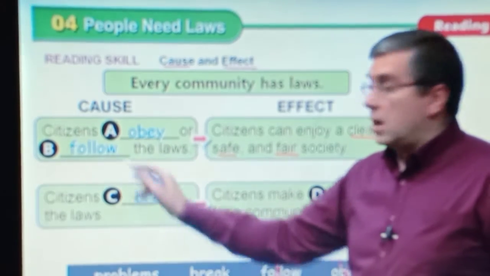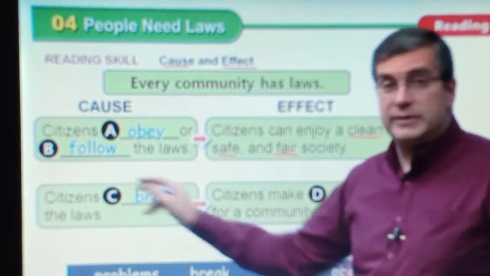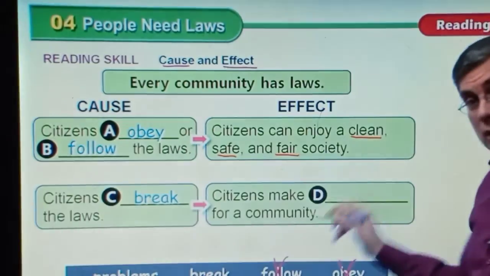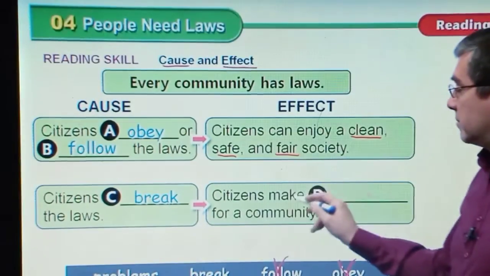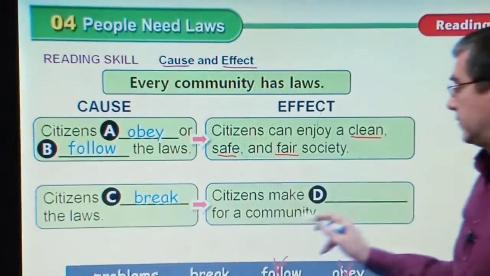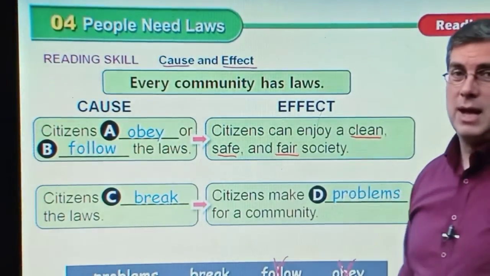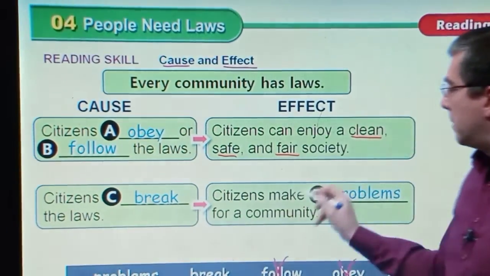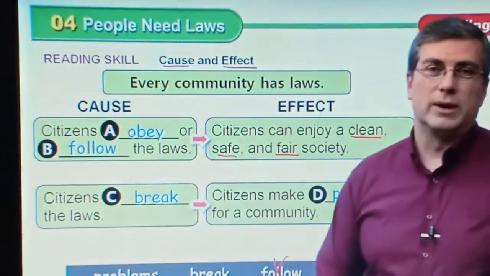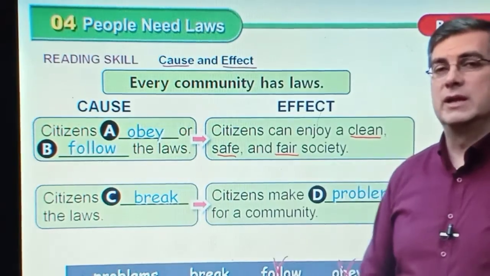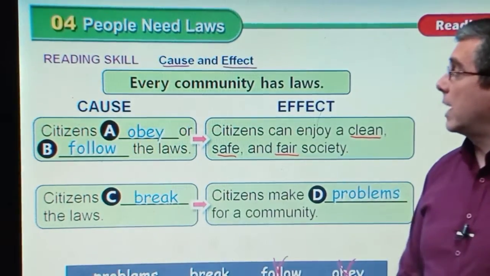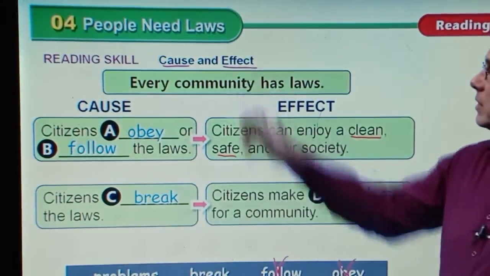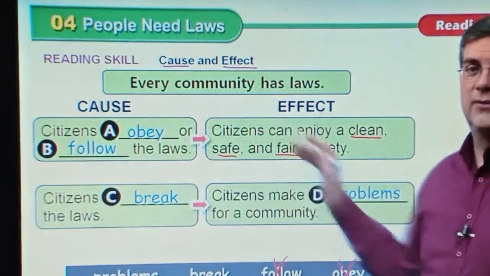So if citizens break the laws, that's the condition. What's the effect? Citizens make problems for a community. People shouldn't break the laws, and people shouldn't make problems for a community. That's showing cause and effect.